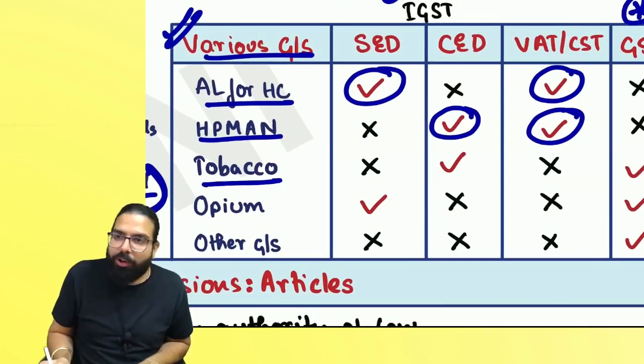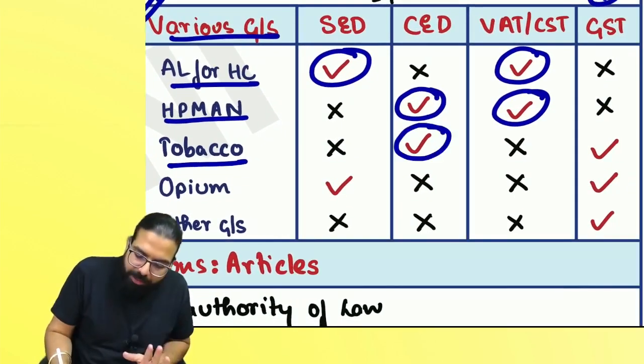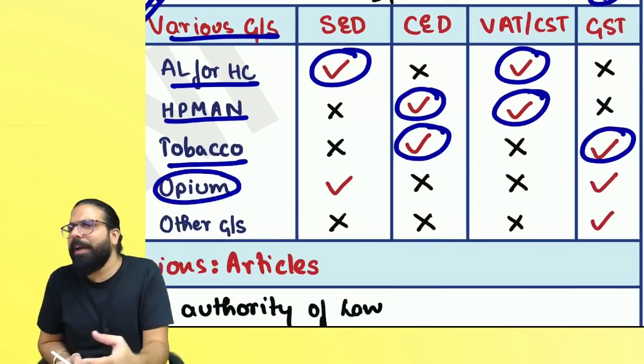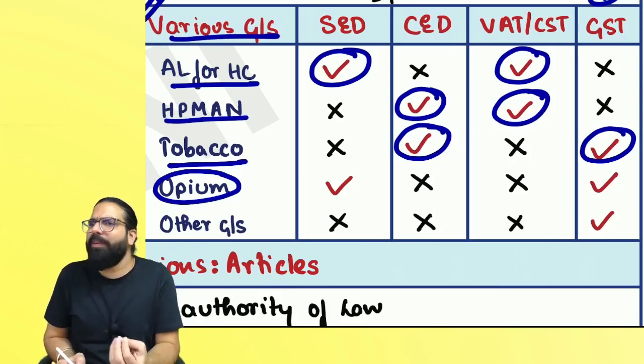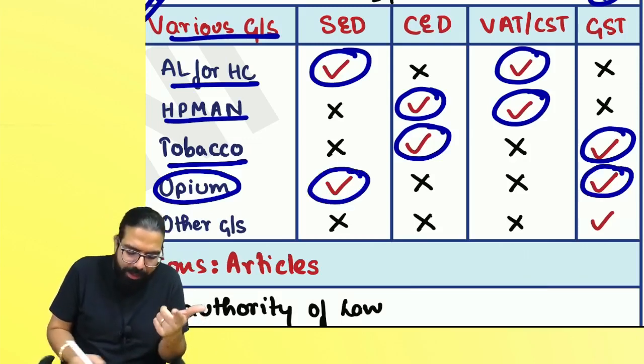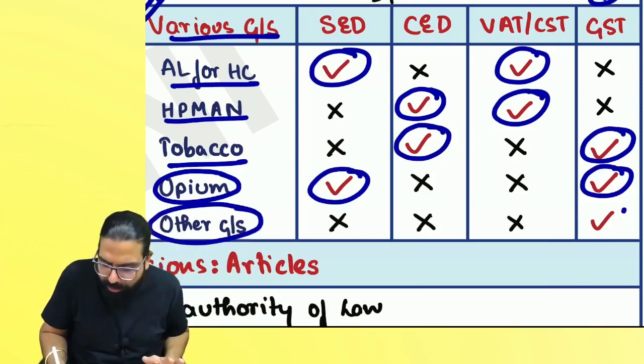The next one is tobacco and tobacco products. Always remember, central excise duty will be charged, and whenever it is sold, GST will be charged. Opium, narcotics, Indian hemp, etc., drug substances which are being manufactured, always remember, state excise duty will be charged. Whenever it is sold, GST. Any other goods and services, GST, and only GST.